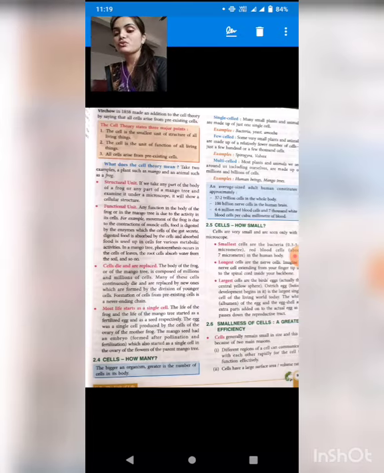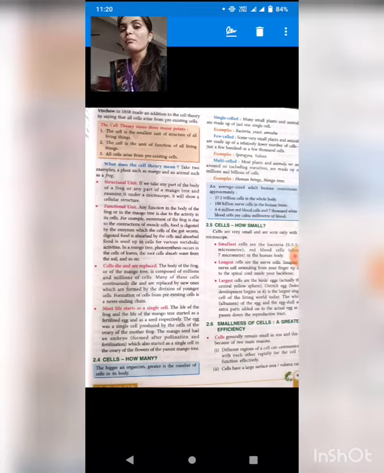Okay, for example, students, if we see examples of single cell, many small plants and animals are made up of a single cell. For example, bacteria, yeast and amoeba, they all are made up of a single cell. If we talk about organisms made up of few cells, means a less amount of cells, here it is giving the example of Spirogyra and Volvox. Now the third is multicell. Multicell means numerous cells. The examples given are human being and mango tree.